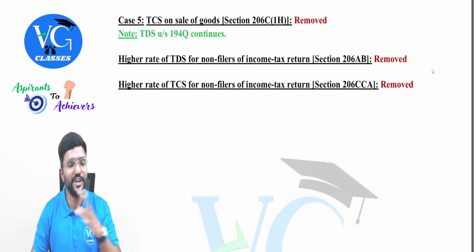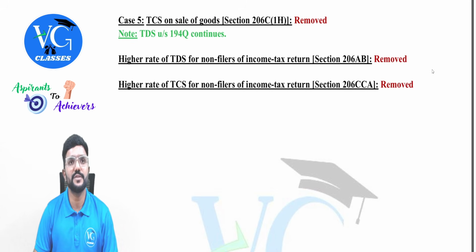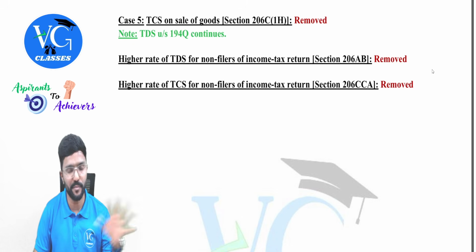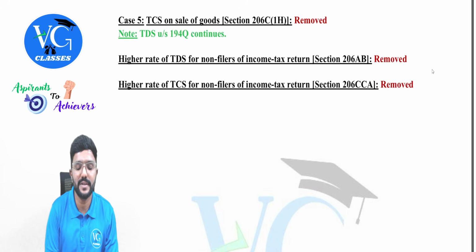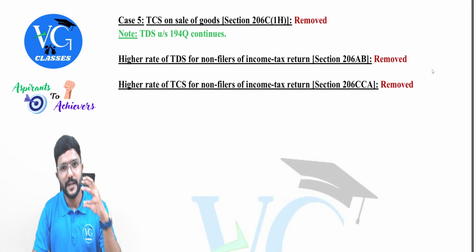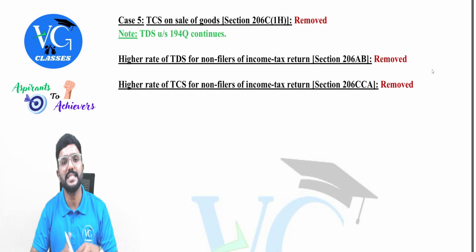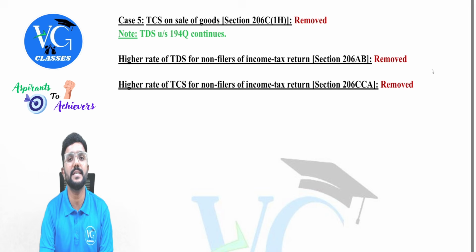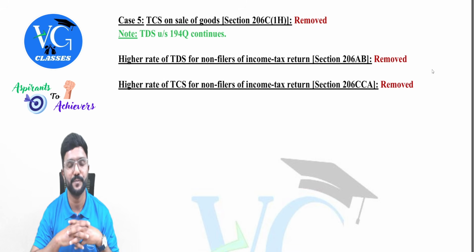So there is some good news also for you. A few sections which were a part of your syllabus have been removed. Which are those, sir? TCS on sale of goods under section 206C(1H), where if the sale of goods was more than 50 lakh, then TCS was supposed to be collected by the seller. That section has been removed.